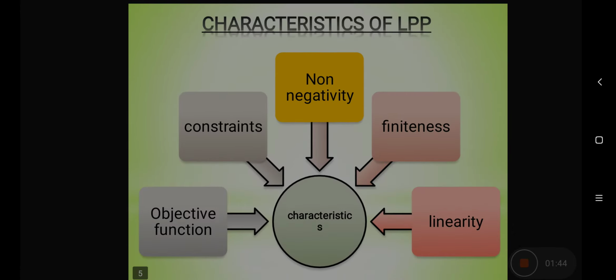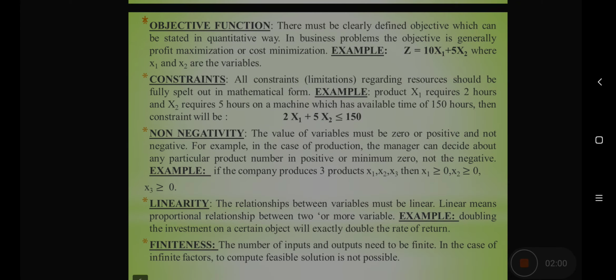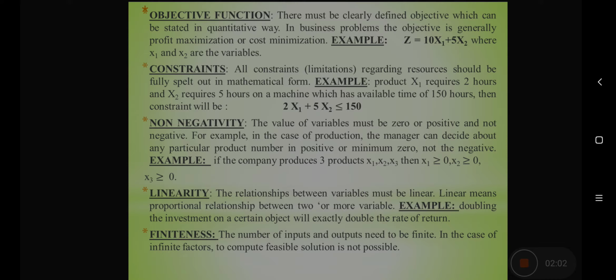Now characteristics of linear programming include there will be an objective function, there will be certain constraints, there will be non-negativity constraint, there will be finiteness and linearity. Now let us discuss these characteristics one by one. Now there will be a clearly defined objective in every question, and that objective will be defined in quantitative terms. In business, the objective is generally the profit maximization or cost minimization. Therefore, this objective will be expressed in maximization or minimization Z.